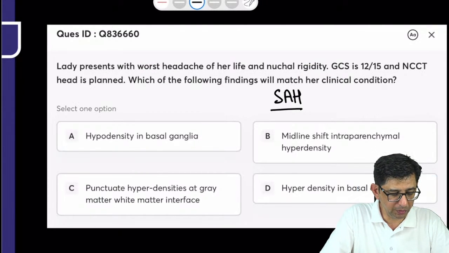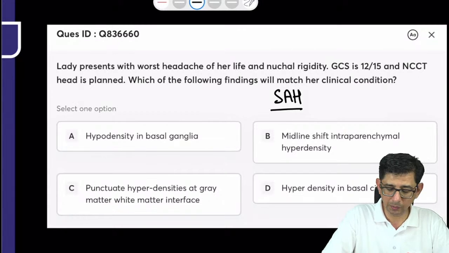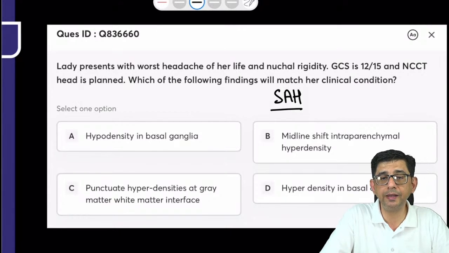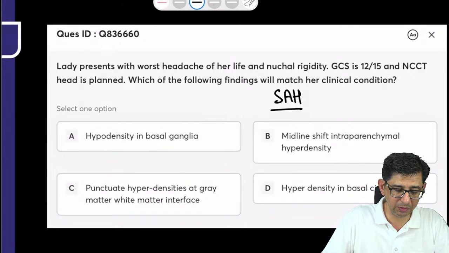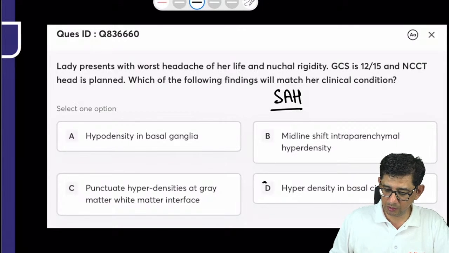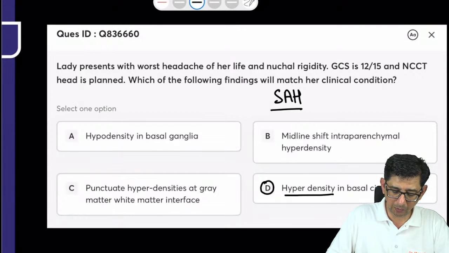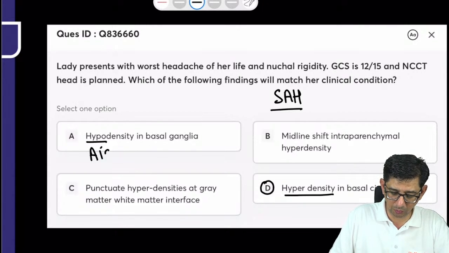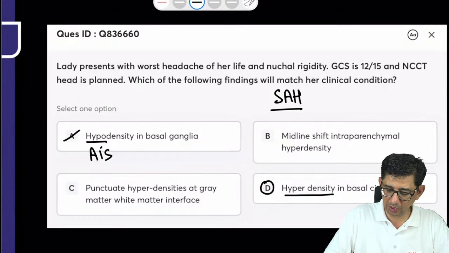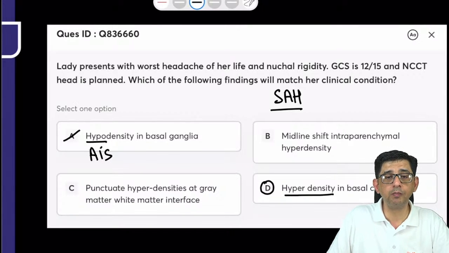Okay, so yes, guys, we are looking for answers. A subarachnoid hemorrhage will cause bleeding. It can cause the star of death. It can cause blood accumulation in the basal cisterns, and that blood in the basal cisterns would contribute to a hyperdensity. It cannot be A because it is written hypodensity. Hypodensity is a feature that is seen with acute ischemic stroke. So option A can be ruled out. I'm left between 3 hyperdensities in this case.